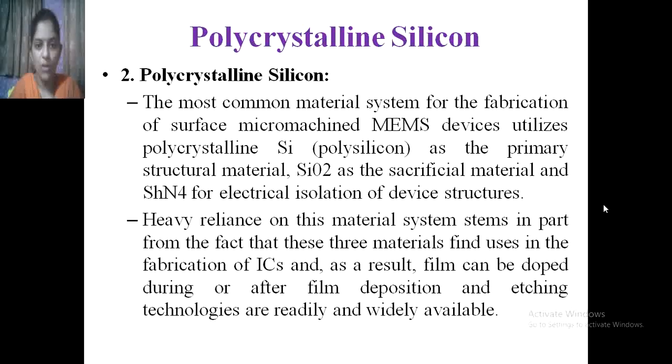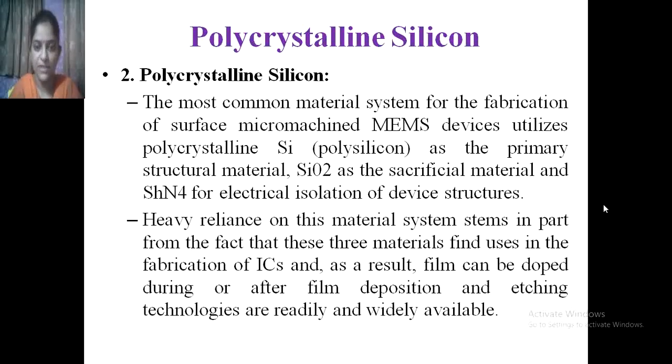The most common material system for the fabrication of surface micromachined MEMS devices utilizes polycrystalline Si. So we can say polysilicon as the primary structural material, SiO2 as the sacrificial material, and Si3N4 for electrical isolation of device structures.